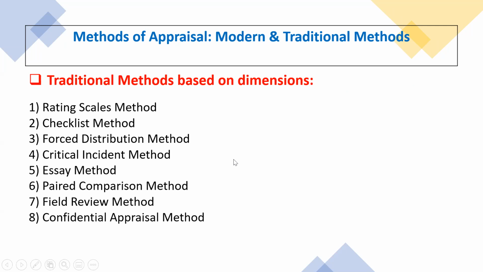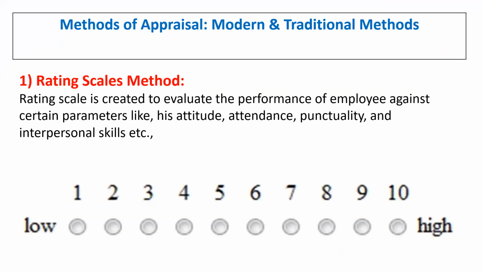In the traditional methods, we find the rating scale method, checklist method, forced distribution method, critical incident method, essay method, paired comparison method, field review method, and the confidential appraisal method.